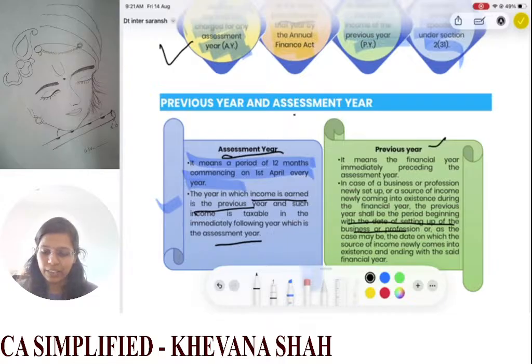Then, the date on which the source of income newly comes into existence and ending with the said financial year. So, whatever is the date on which your business or profession is beginning, that will be considered as starting of that particular previous year and it will end on the date that financial year is ending.